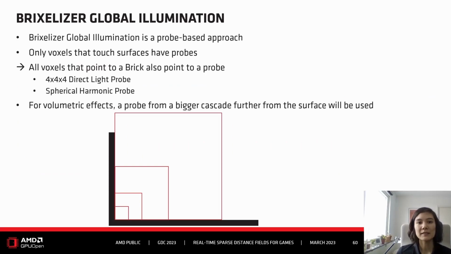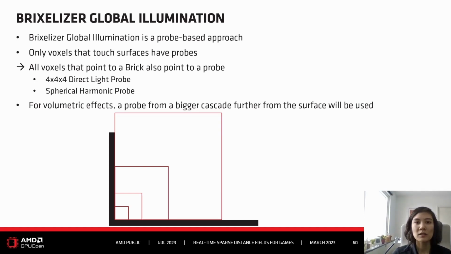The basic idea is to use a probe-based approach. And you only have probes for voxels that touch surfaces. We know which these voxels are because voxels that touch surfaces point to a brick. And we just let them point to another probe, well actually to two other probes as well. So we added a direct light probe and a spherical harmonic probe. You can also see that the resolution of the probe is user defined. So while a brick is 8 by 8 by 8, the direct light probe in our PrixGI is only 4 by 4 by 4.